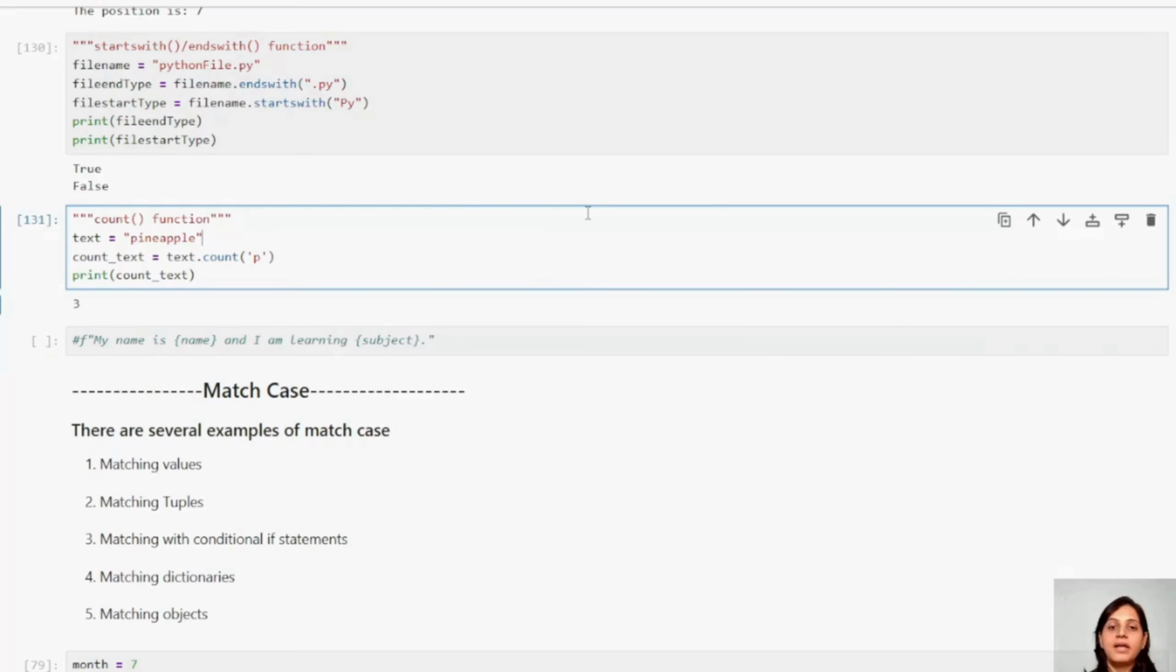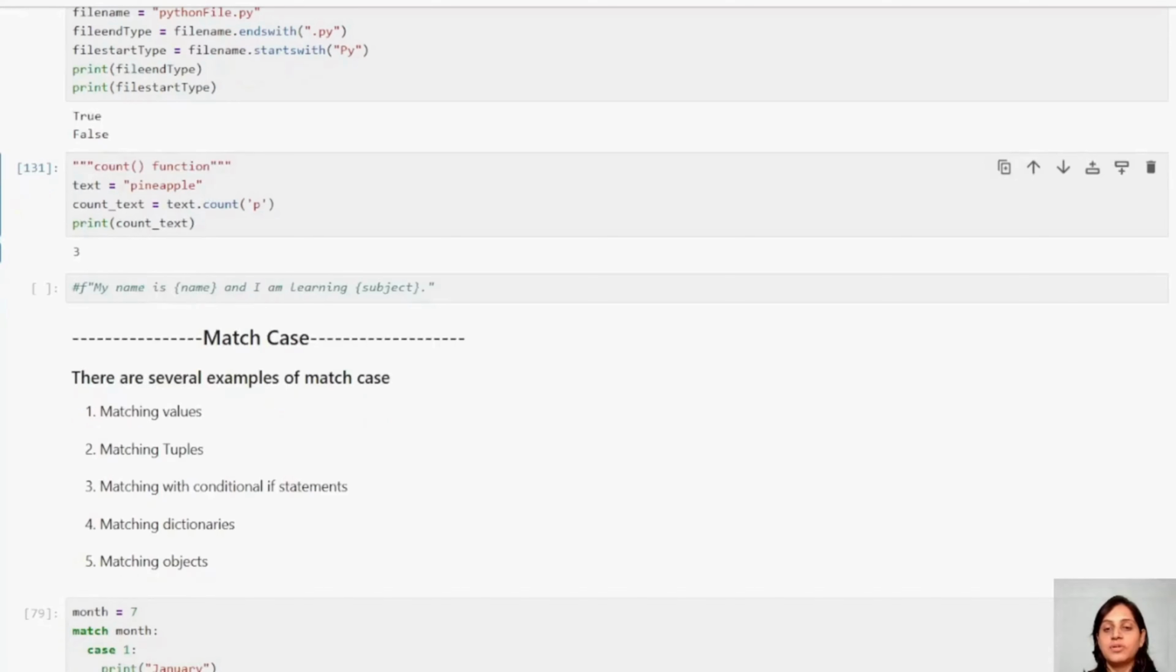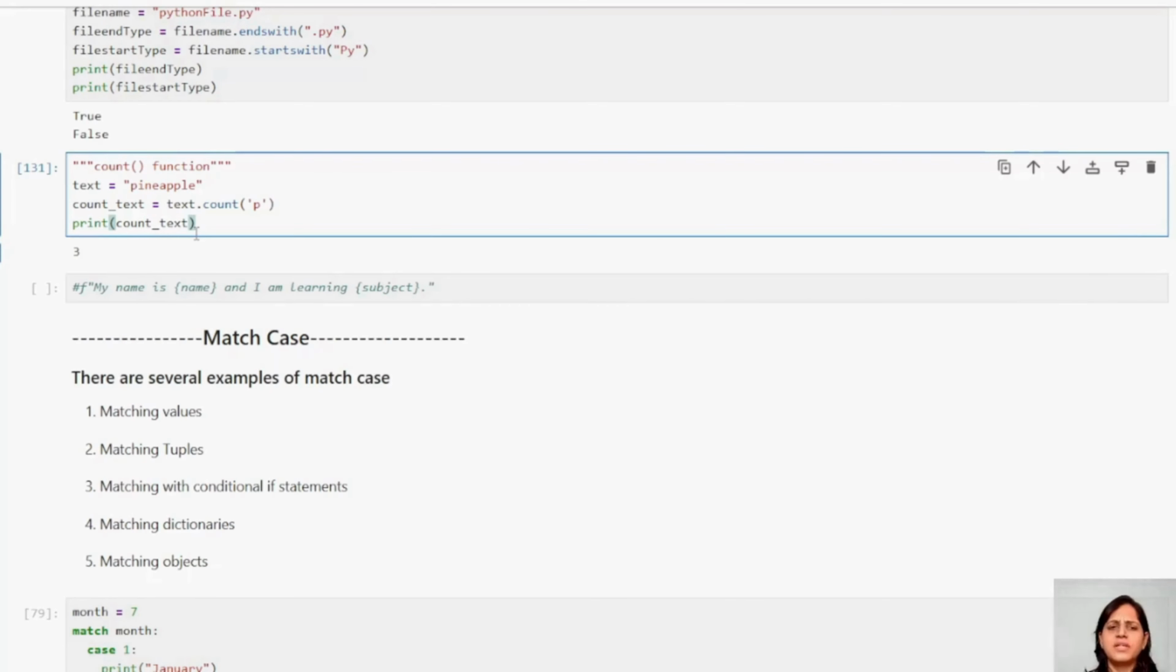Guys, so again, you have to see these things and you have to practice. You can try various examples. You can try inserting various texts here and observe the output. That's how you will get your concepts clear, right?